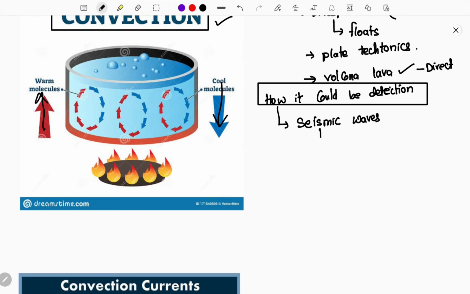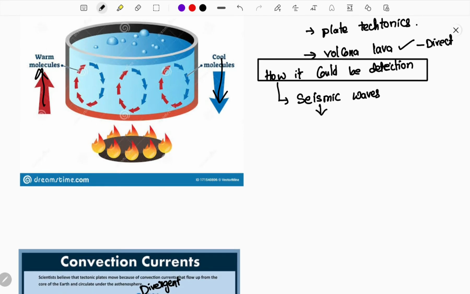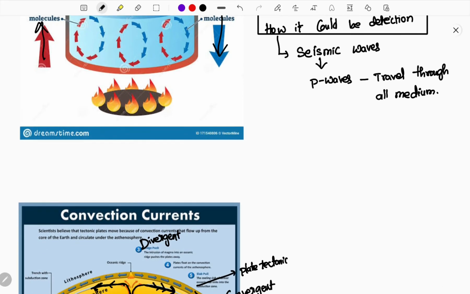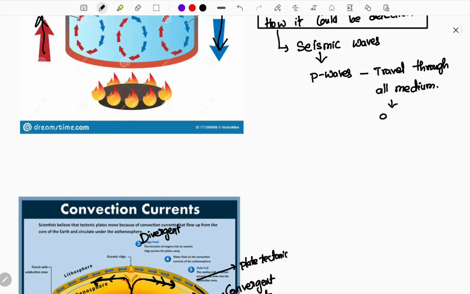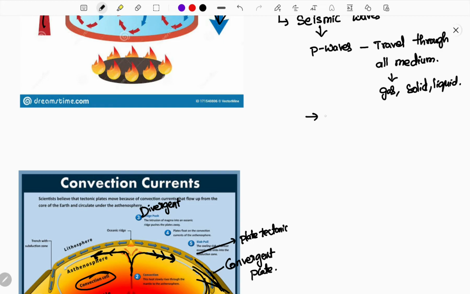How could you say that seismic waves can detect the asthenosphere? Here, P waves, you need to know the features of the waves. P waves travel through all mediums. Which means what? All mediums means gas, solid and liquid, similar to sound. P waves can travel through all of them. But S waves cannot travel through.